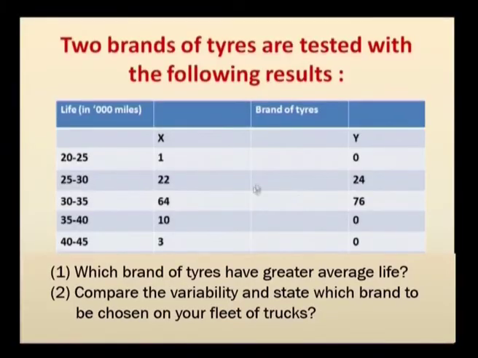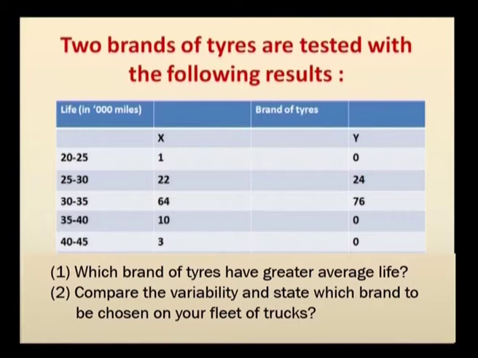Now the next problem: we have two brands of tires which are tested with the following results. The first column denotes the life period, given in 1000 miles: between 20,000 and 25,000 miles, 25,000 and 30,000 miles, etc., up to 40,000 and 45,000 miles. The corresponding x series is 1, 22, 64, 10 and 3, and for the second you are given the y values 0, 24, 76, 0 and 0. For these two brands we have to check which brand is better.